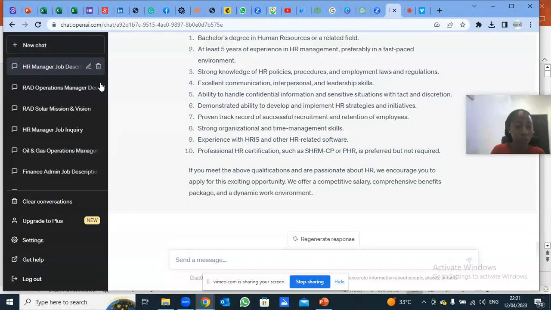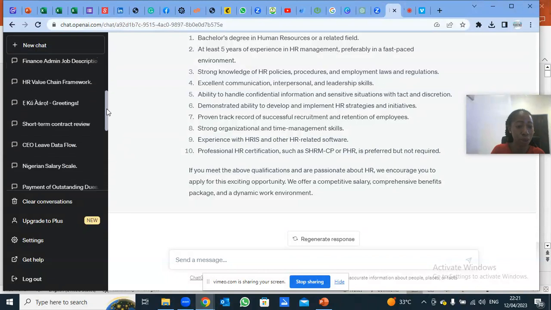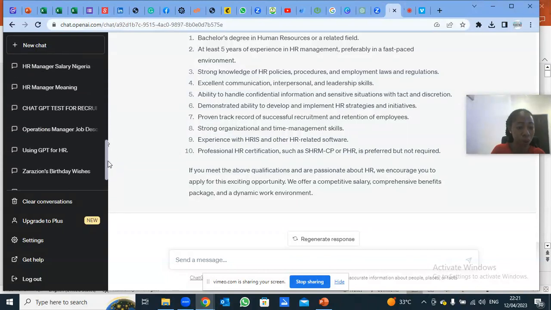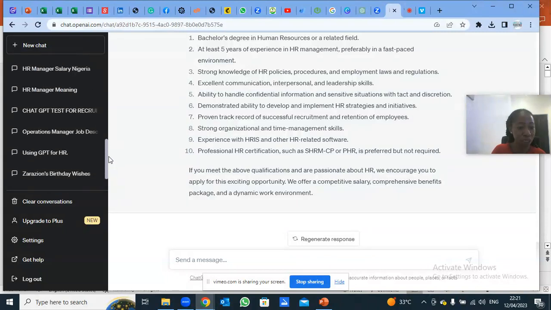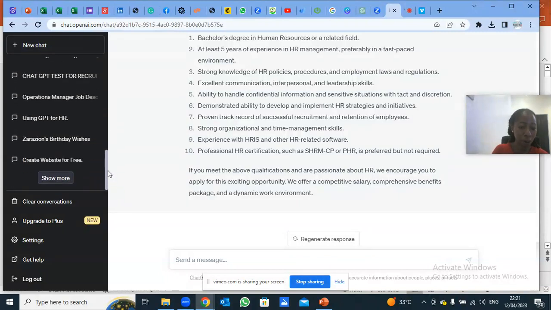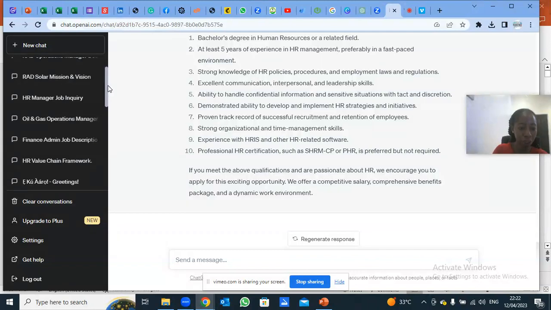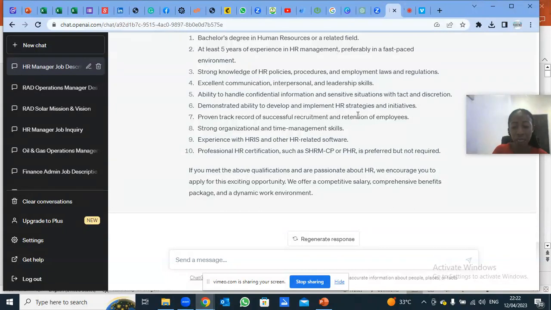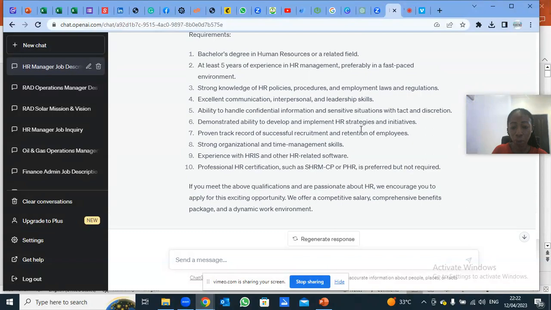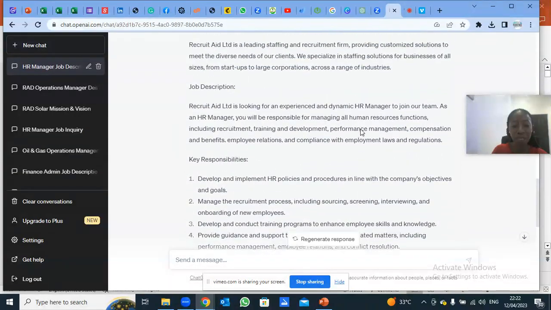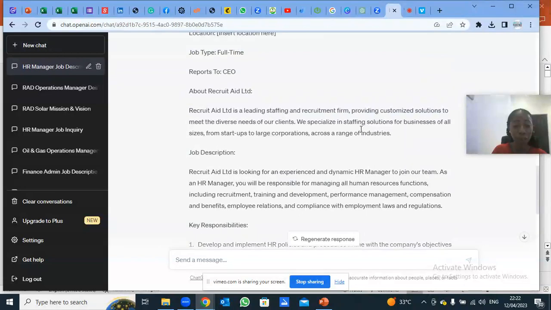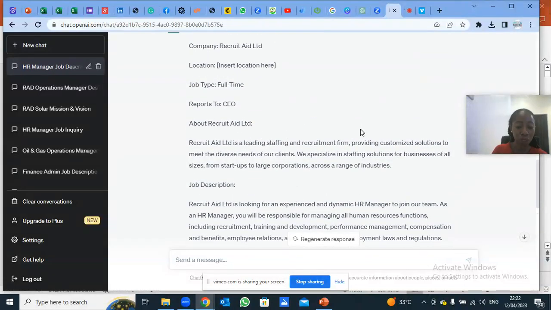You can see that nowhere here did I tell GPT what Recruit Aid Limited does. That is because GPT already knows what Recruit Aid does, because I have done a lot of things with GPT using that company's name, and I've given GPT the information about the company. So once I say give me a JD, it's supposed to tell me what Recruit Aid does alongside the JD. And if it doesn't, I tell it, okay, provide the same answer, and this time around add about Recruit Aid Limited.